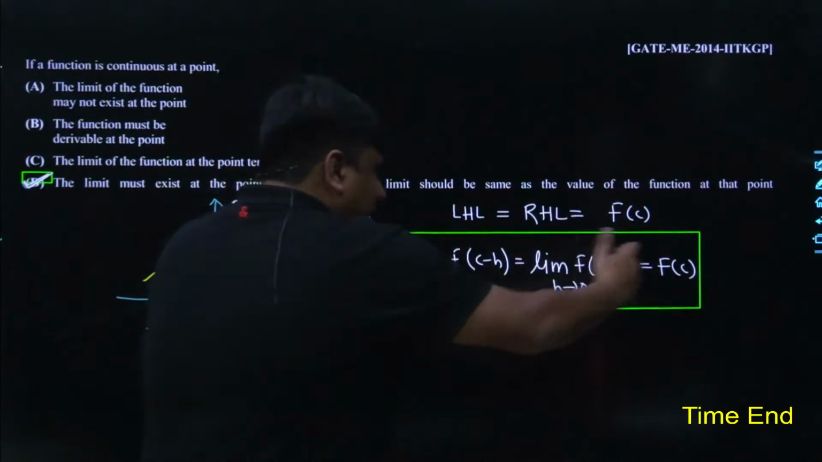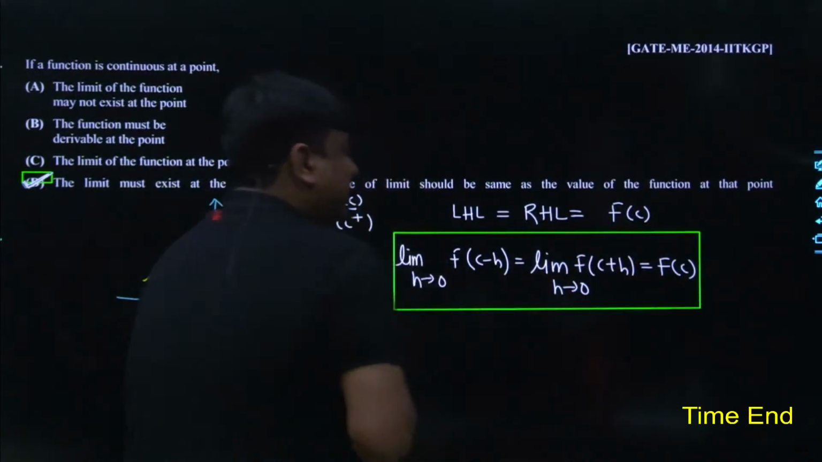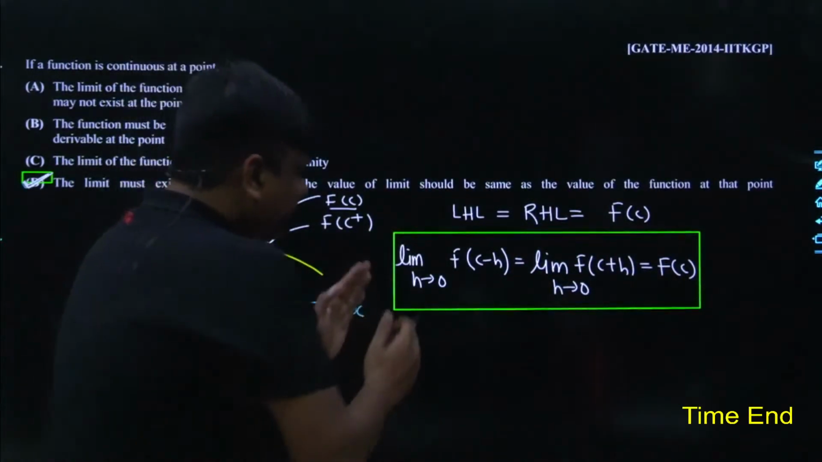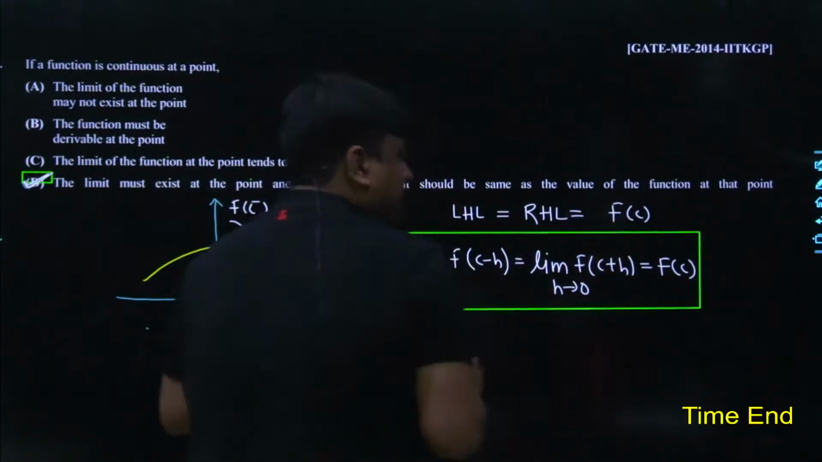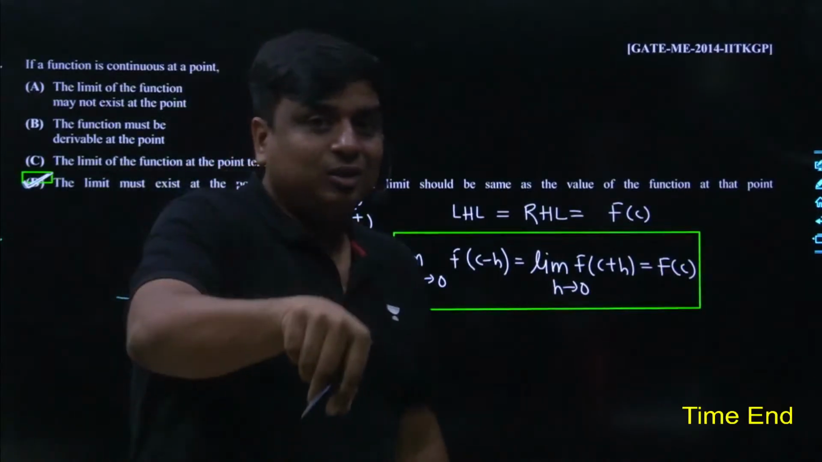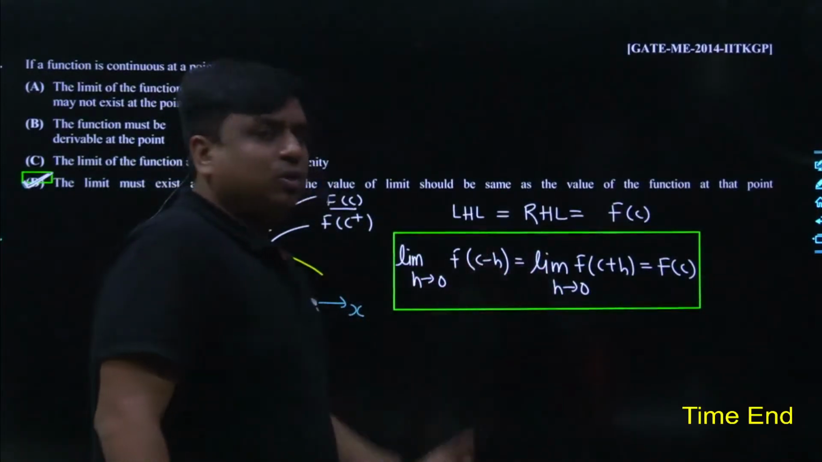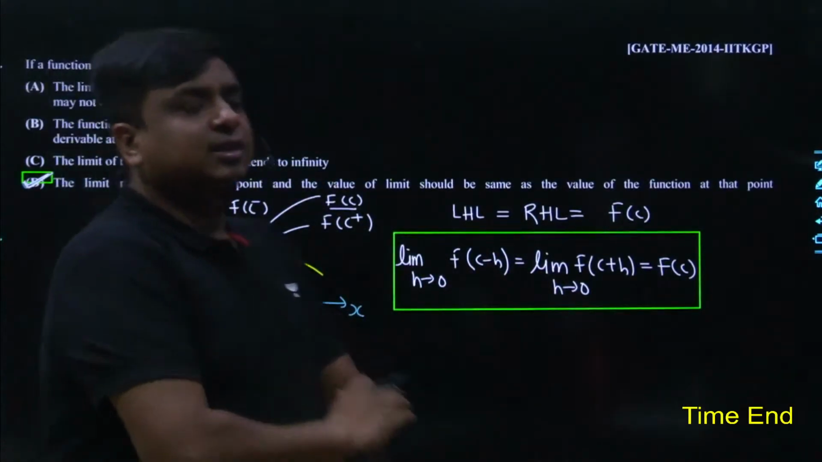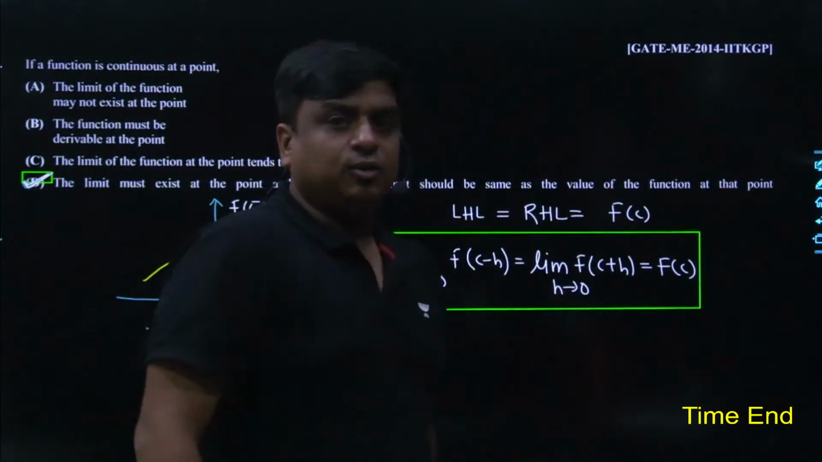So if it has been continuous, by default it has been satisfying the starting two equalities, and if it has been satisfying the starting two equalities, by default the limit does exist, because for the existence of the limit at x is equals to c, the left hand limit has to be equals to right hand limit. It is nothing to do with the worth at x is equals to c.